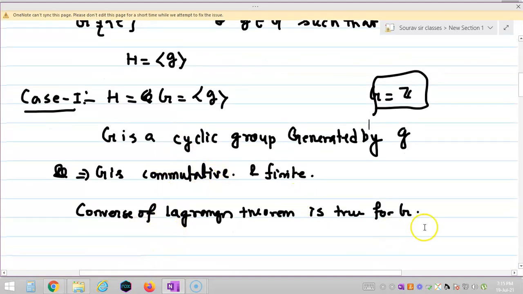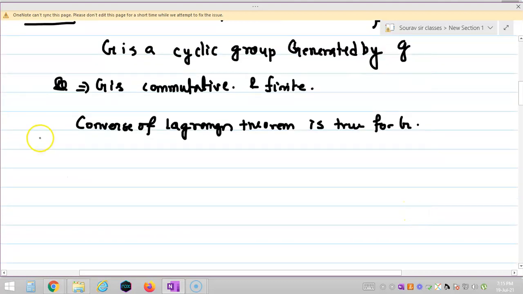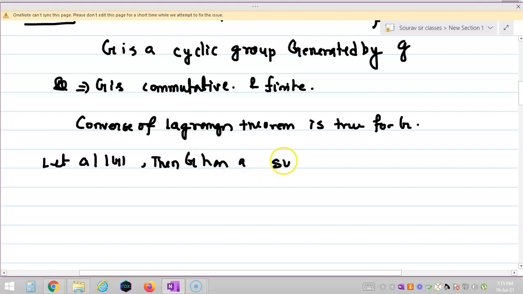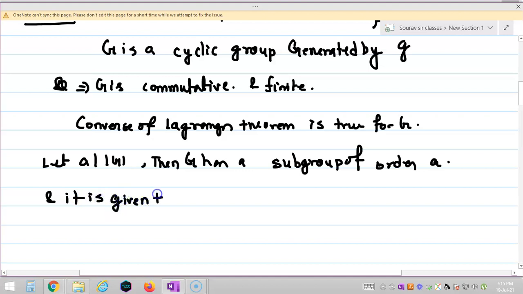Now the converse of Lagrange's theorem is true for G. What does it mean? It means let a divide the order of G, then G has a subgroup of order a. And it is given that G has exactly 3 subgroups, right?